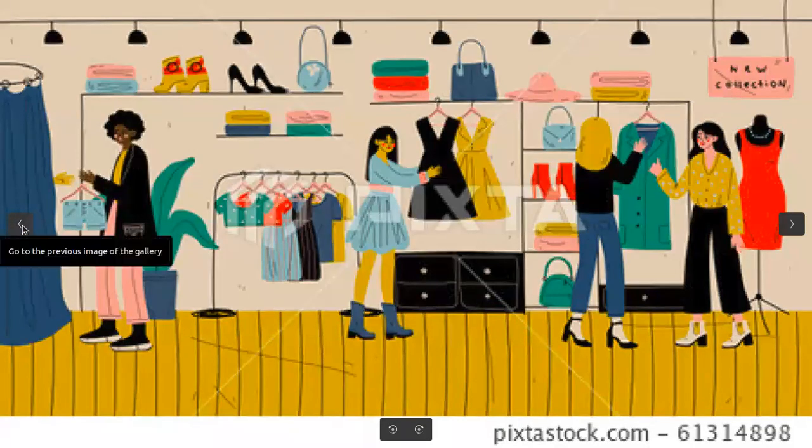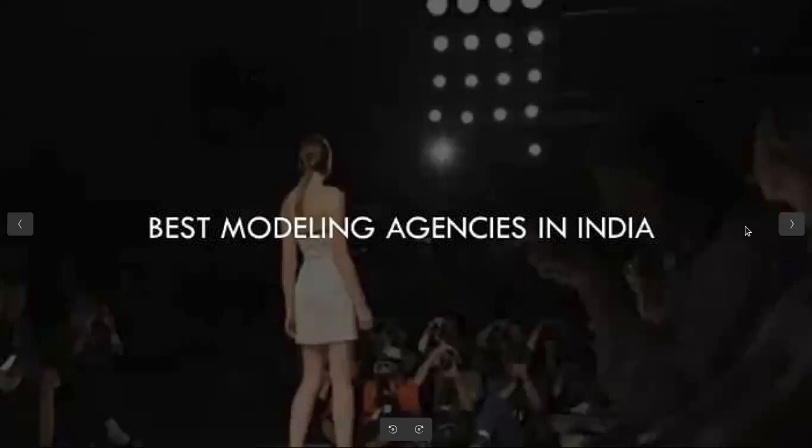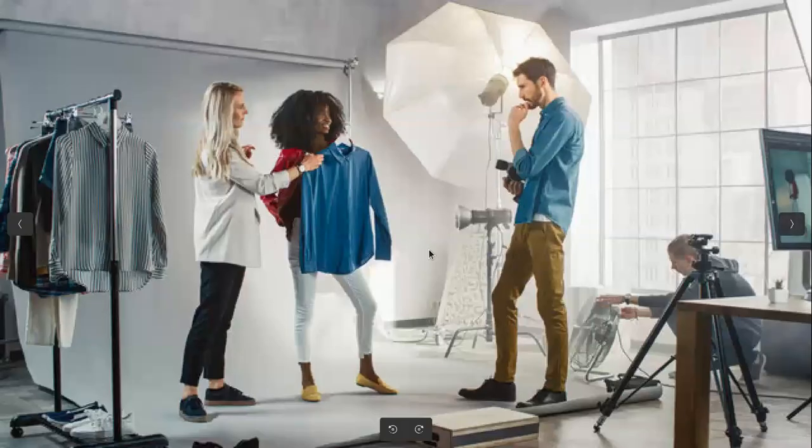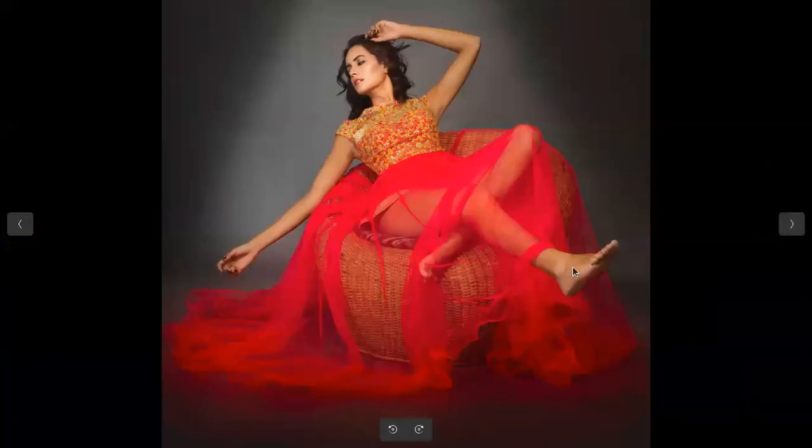First is the fashion brand, it is going to cost you, and the studio is going to cost you. Then the agency who is supplying the model is going to cost you. Then your stylist, you have to pay your stylist, and then the makeup artist. And obviously the model is there, so you have to pay.